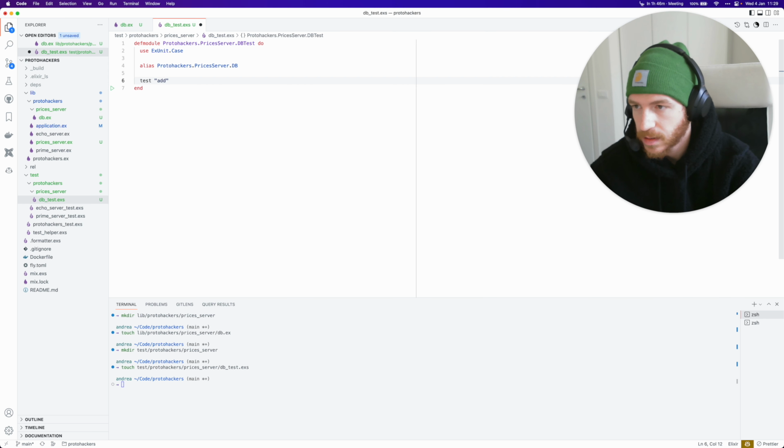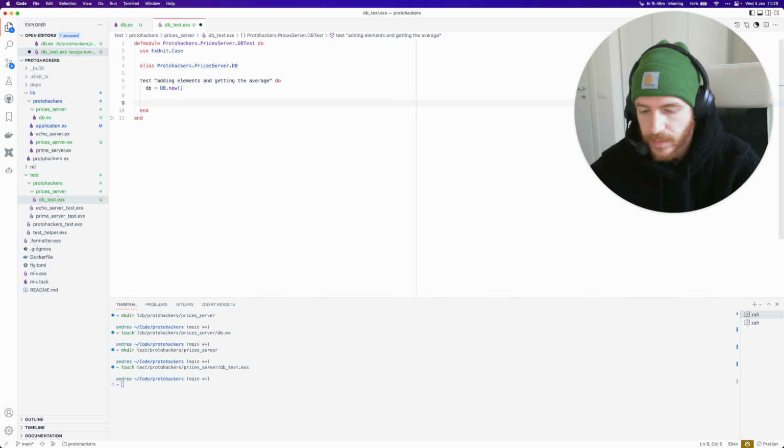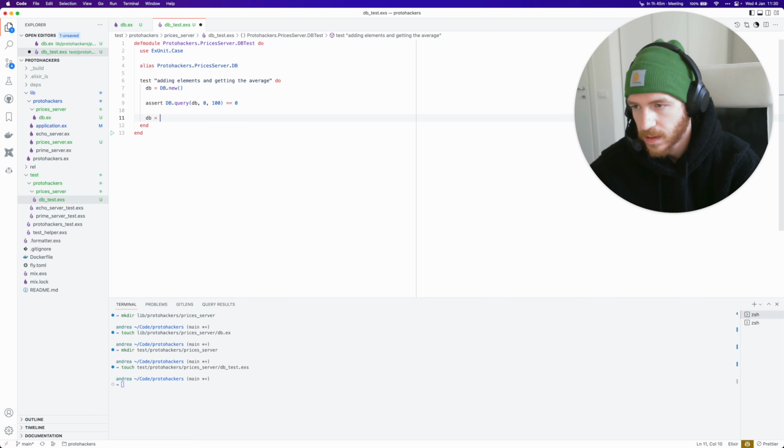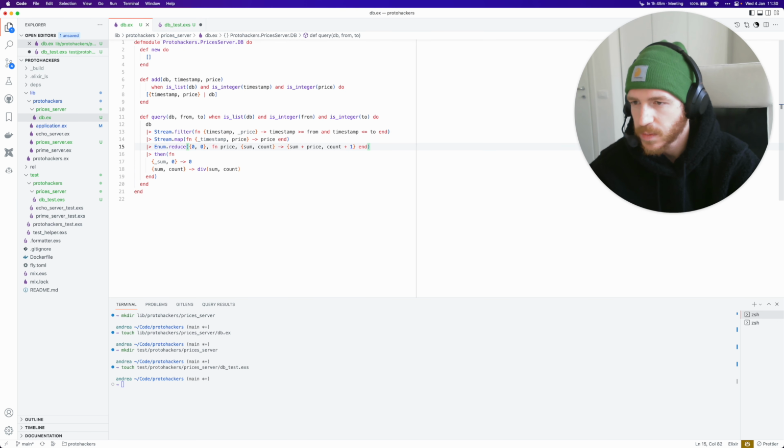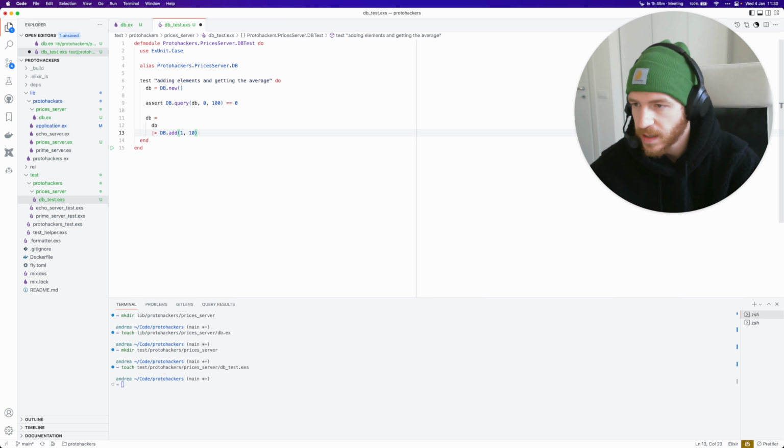Great. And then I'm going to test both functions at once. I'll call it adding elements and getting the average. I'm going to start by saying db is a new DB, and then I'm going to assert that DB.query(db, 0, 100) is 0 when there are no elements. Then I want to add a bunch of elements, so I say db equals DB.add. The first one is a timestamp, right? At timestamp 1 we'll have the price 10, then at timestamp 2 the price 20, at timestamp 3 the price 30.